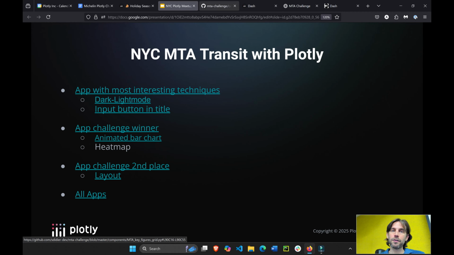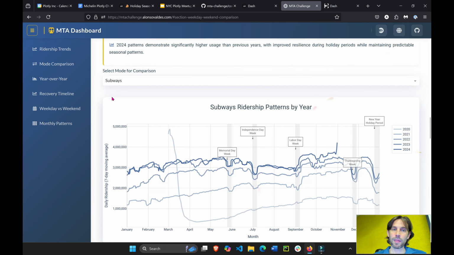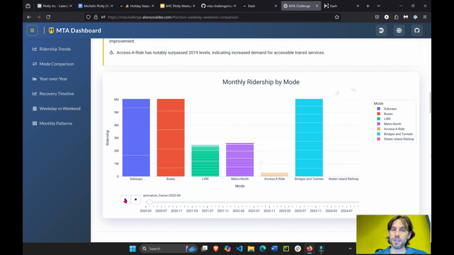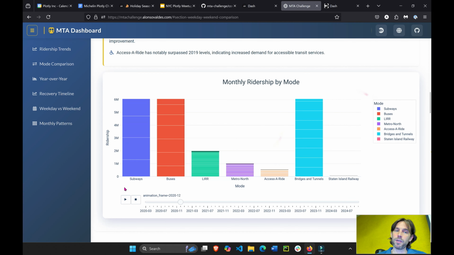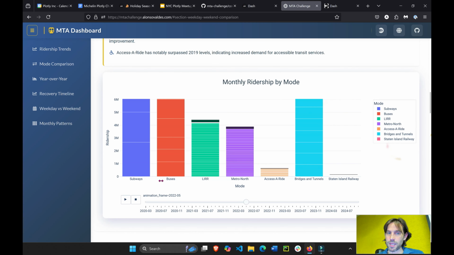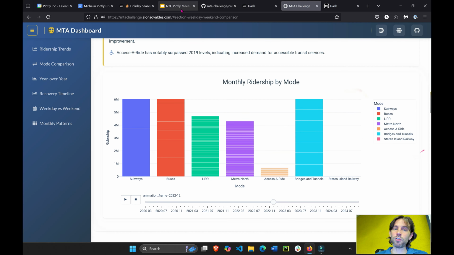Animated bar chart. So this is the bar chart. We click play, and we can see this is not recovery rates, it's just absolute numbers of ridership. In subways, 6 million. Buses, LIRR. This is per month, I think. And Access-a-Ride and so on. So the absolute numbers. But what I wanted to show you is the code, right?